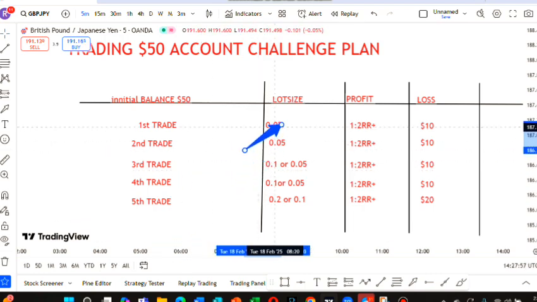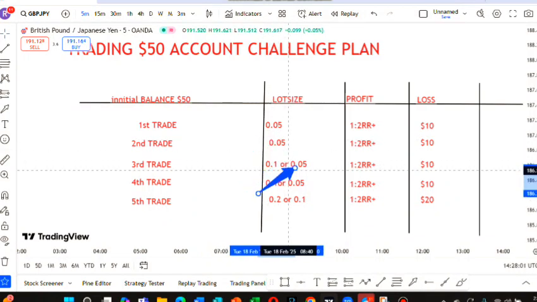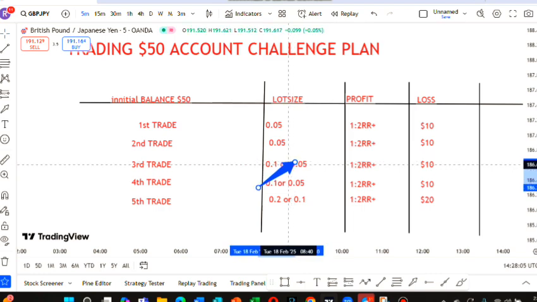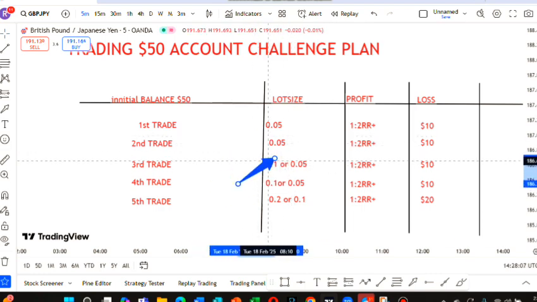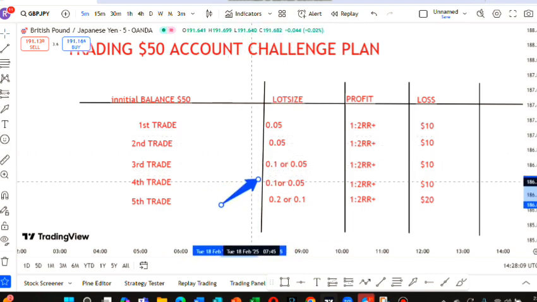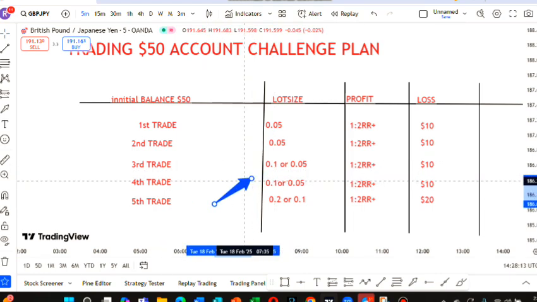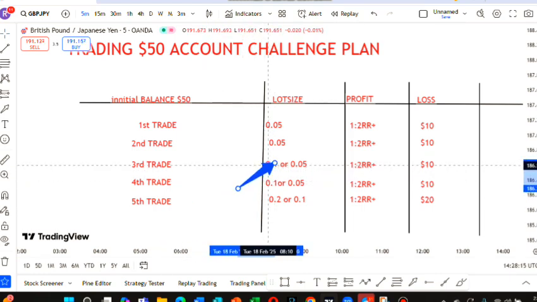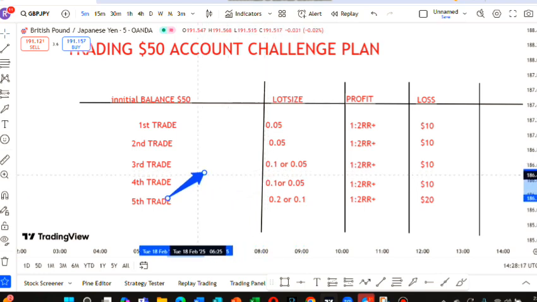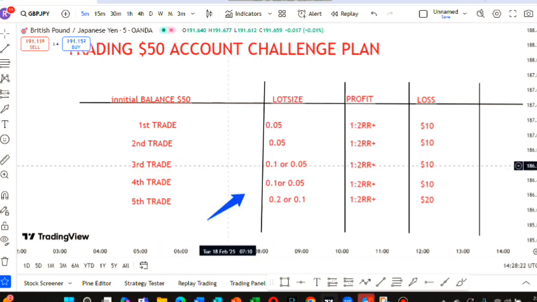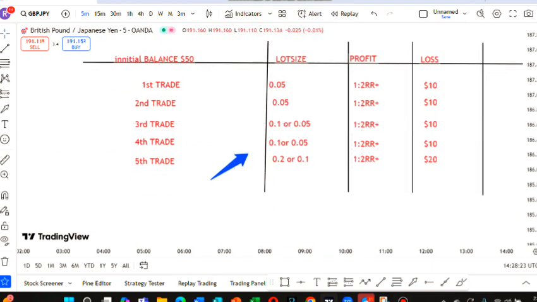But if we lost trade 1 and trade 2, we just use the 0.05 lot size. And if we win the third and fourth trades using 0.1 lot size, we shall increase our lot size to 0.2. That's the plan. I hope it makes some sense.